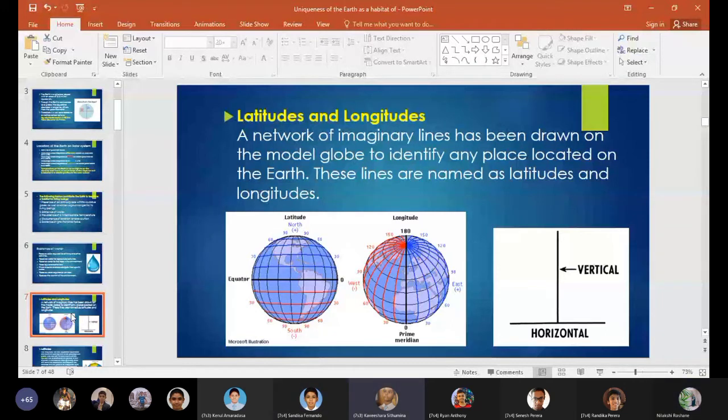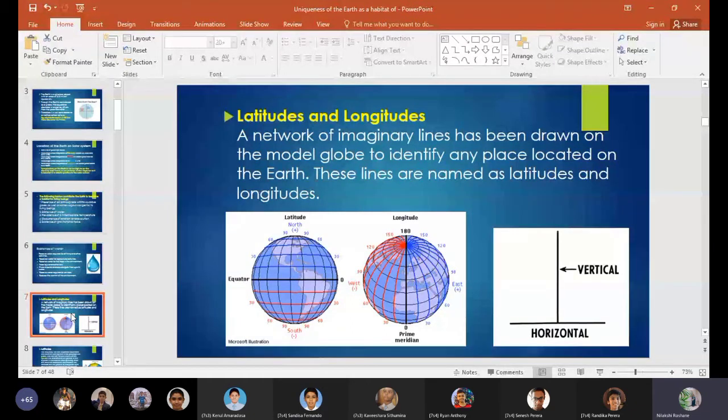Why do we need to study these latitudes and longitudes? What are the uses we get from these imaginary lines? They help us to locate places and find the location of countries on the globe, to identify the correct location.